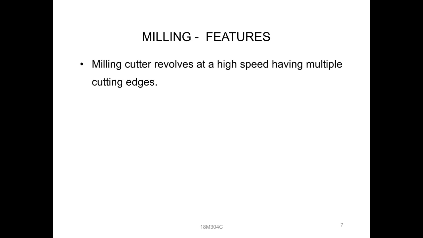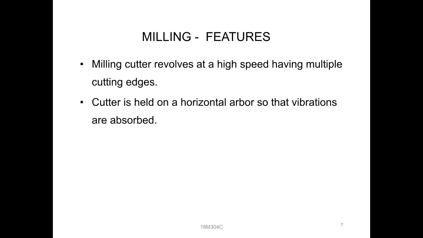The milling cutter revolves at high speeds, and has milling cutting edges. Next, the cutter is held on a horizontal arbor to avoid vibrations, right? Next, the work is clamped to the table rigidly. So the work is always held on the table with high rigidity.